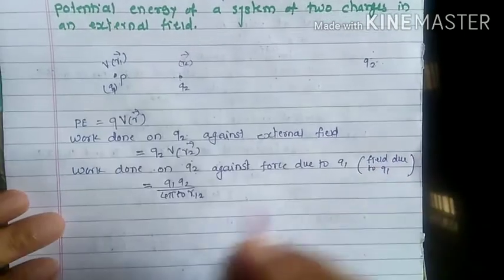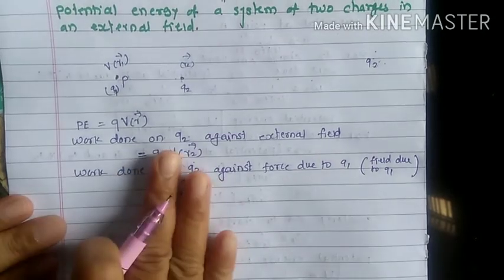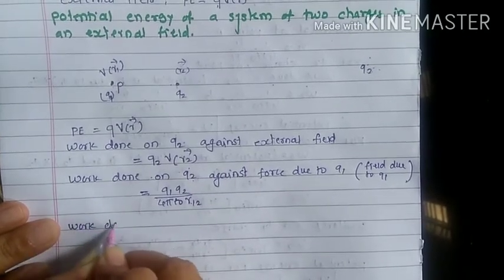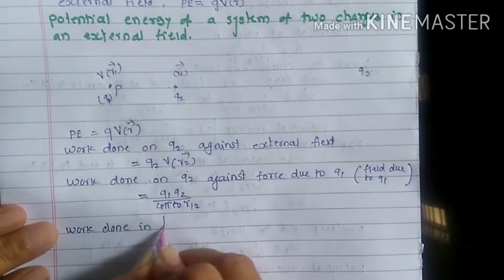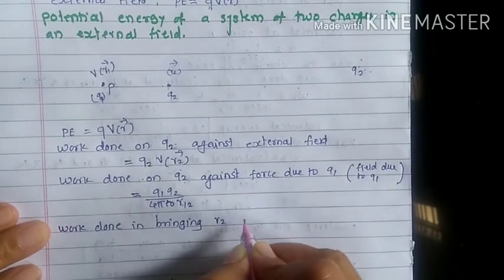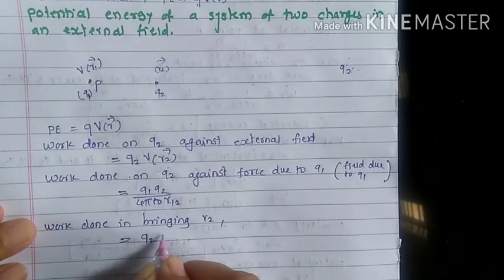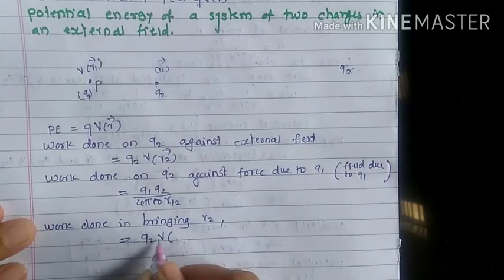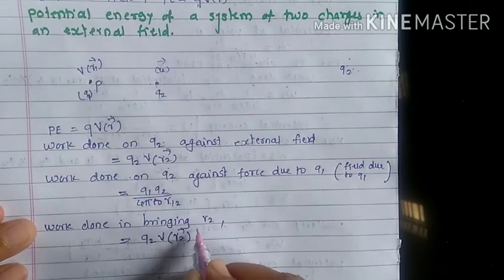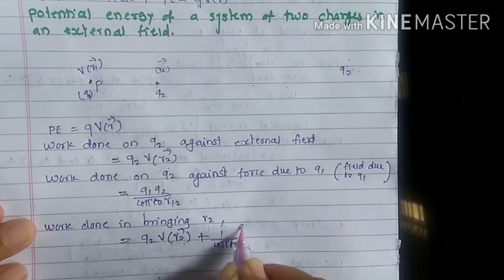Therefore, by the principle of superposition, we add the work done in bringing Q2 to r2, which can be written as Q2 times the potential due to the external field, and 1 upon 4 pi epsilon naught Q1 Q2 upon r12.